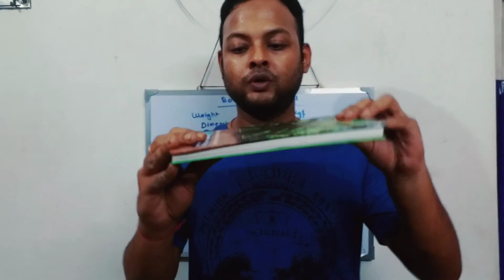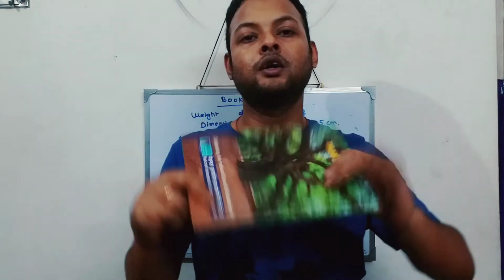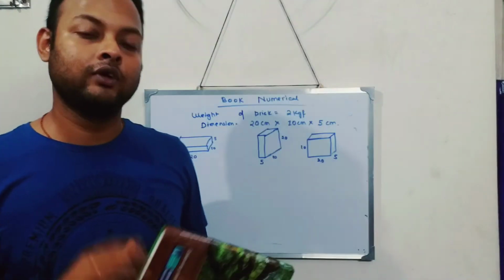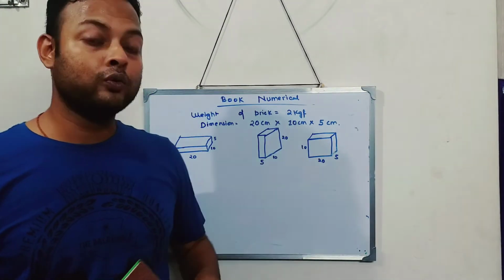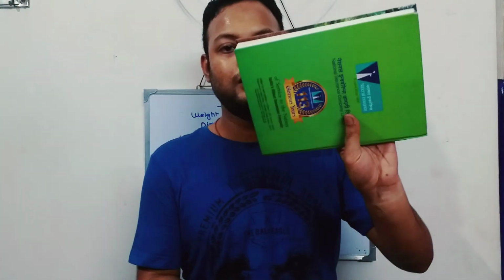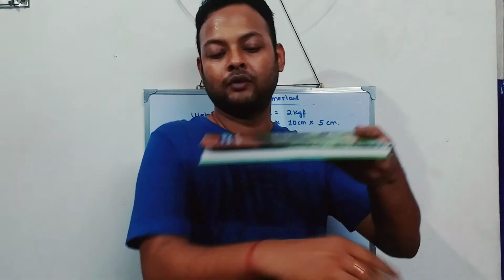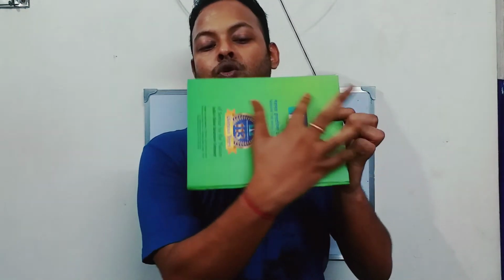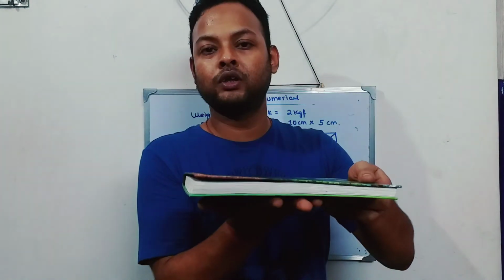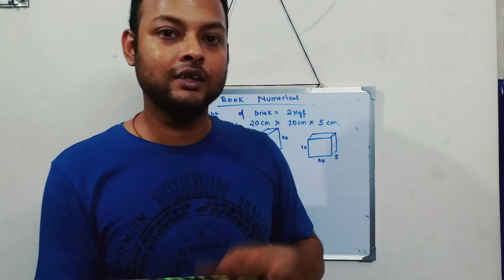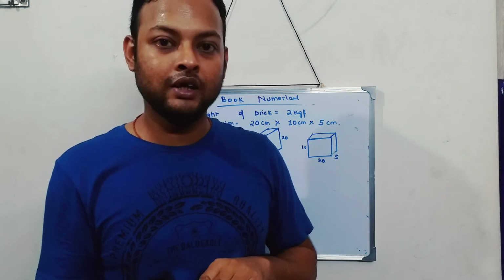If the Fevicol bottle turns upside down, the weight never changes. So if I keep it this way or this way, the weight remains 2 kgf only. But what changes? If I keep my brick in this manner, this whole area is in contact with the ground. So more area is in contact. If more area is in contact, what happens? The pressure becomes less. We know area more, pressure becomes less.